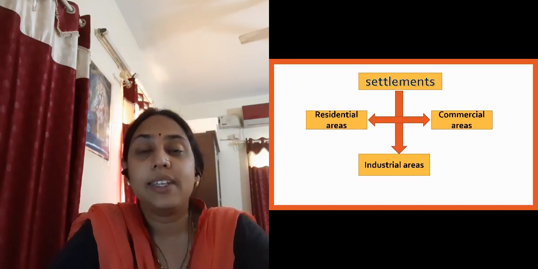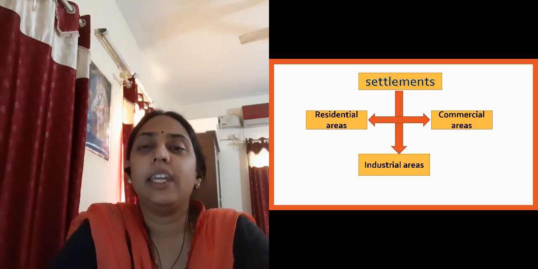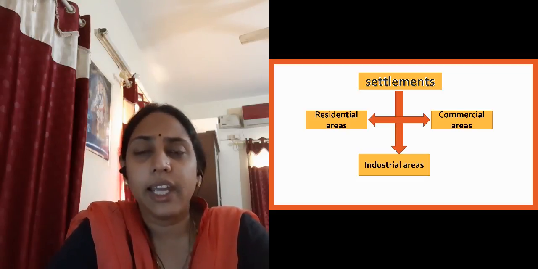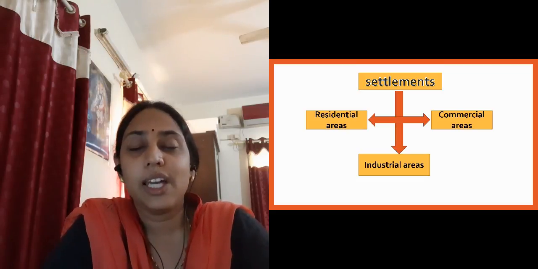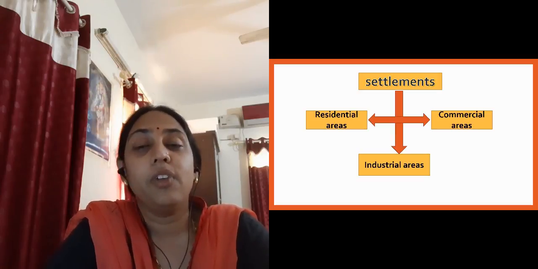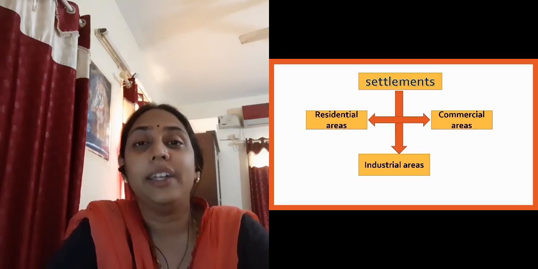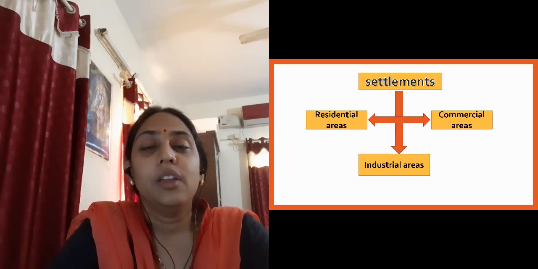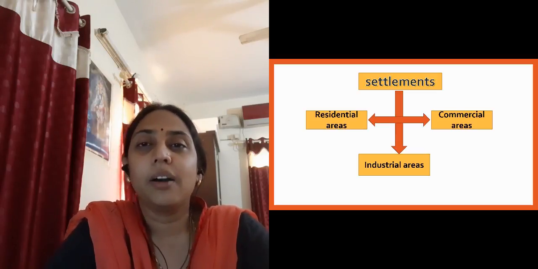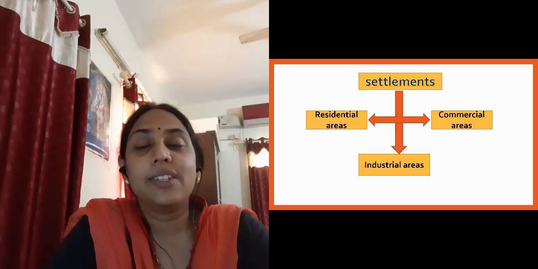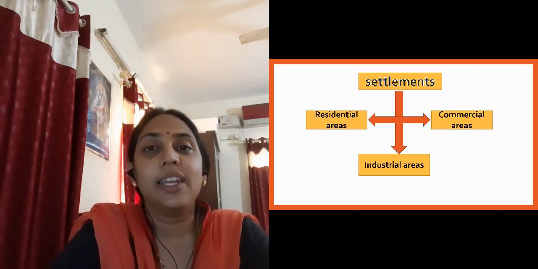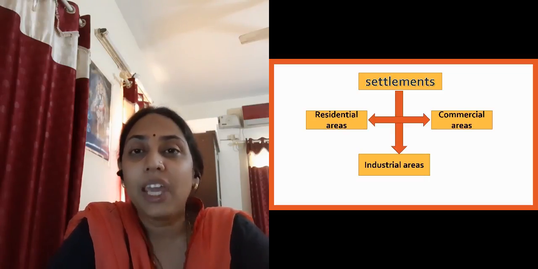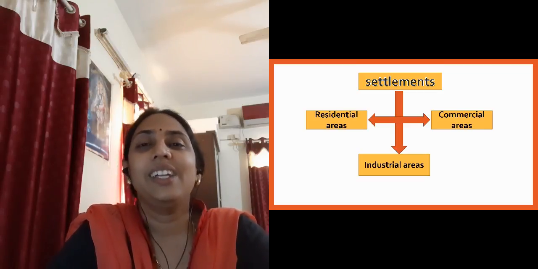And if we talk about industrial areas, these industrial areas are generally very far away from our residential areas, because we know in residential areas we live and we need a neat and clean environment, but industrial areas are full of industries, factories, right? So they have a lot of pollution, they generate a lot of waste, and this can harm the people. So because of that, the industrial areas are mostly far away from the residential areas, and wherever it is, we should plant more and more trees, and we should make our environment very neat and clean, right?